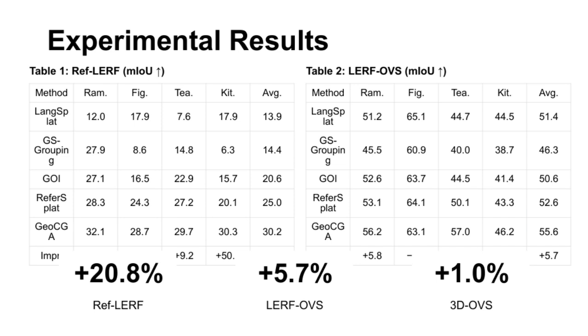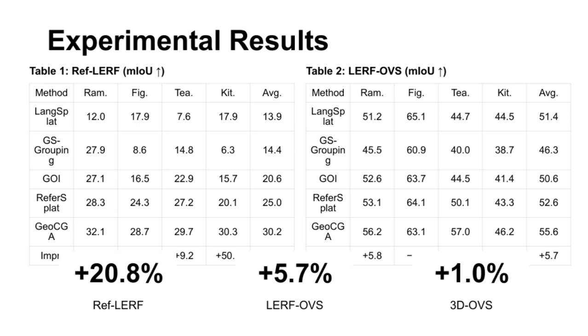Starting with the table on the left, RefLERF focuses on fine spatial reasoning with complex scene layouts and heavy occlusions. Our GeoCGA method achieves the best scores in all 4 scenarios, RAM, FIG, T, and KIT, with an average improvement in mean intersection over union, or MIOU, of 20.8%. Notably, the kitchen scene sees a remarkable 50.7% boost, reflecting GeoCGA's strength in handling intricate spatial relationships described in the